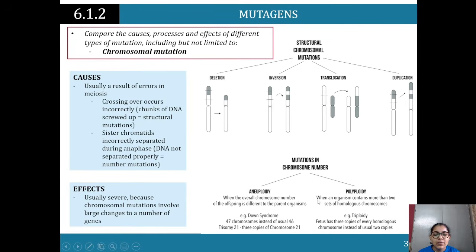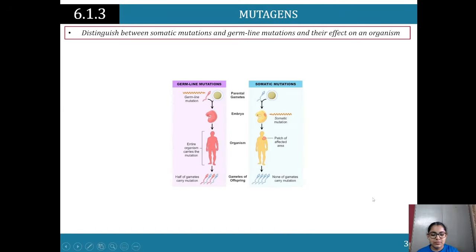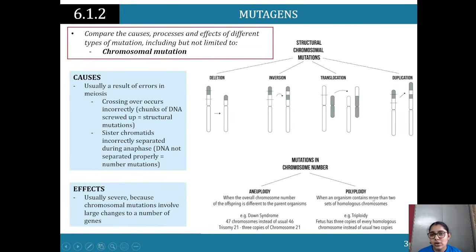And polyploidy, where an organism contains more than 2 sets of homologous chromosomes. So this is when, remember, we've got 2 sets of chromosomes, so 22 pairs there. But in polyploidy, there may be more than 2, so there may be 3 sets of chromosomes. So triploidy is when a fetus has 3 copies of every homologous chromosome instead of the usual 2 copies. So instead of 46 chromosomes, they would have triple the number then.